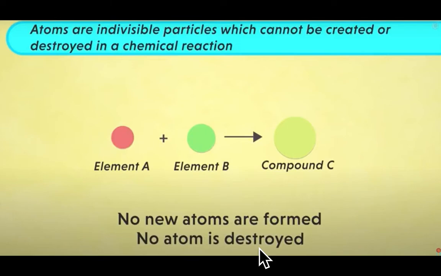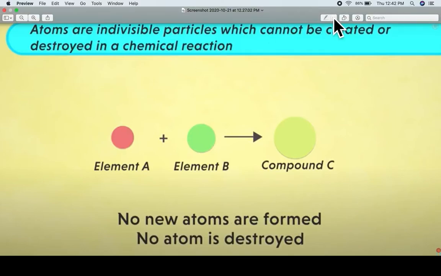Means if we had in reactant carbon and oxygen, we must get the rearrangement of these elements in the product, but we will get definitely carbon and oxygen in the product. Therefore, no new atoms are formed and no atom is destroyed in this chemical reaction.